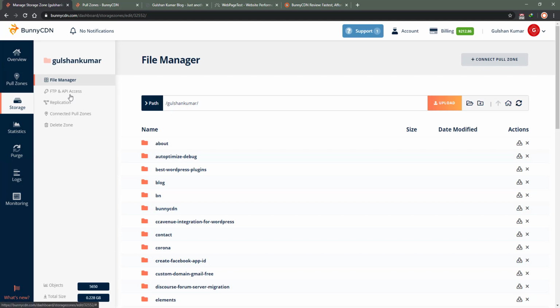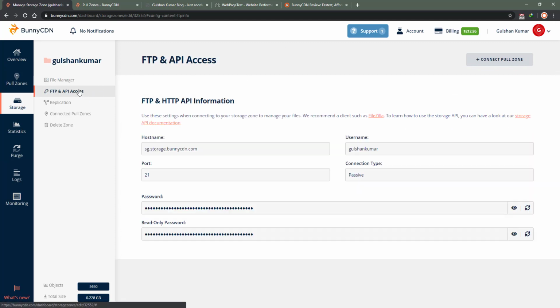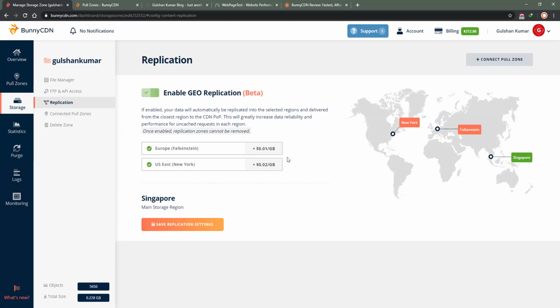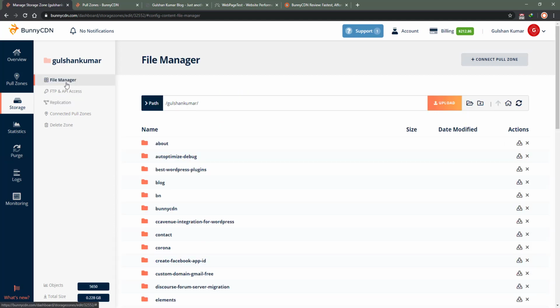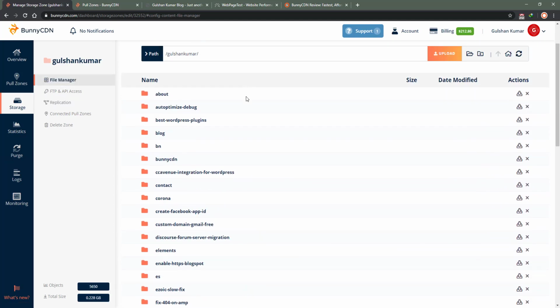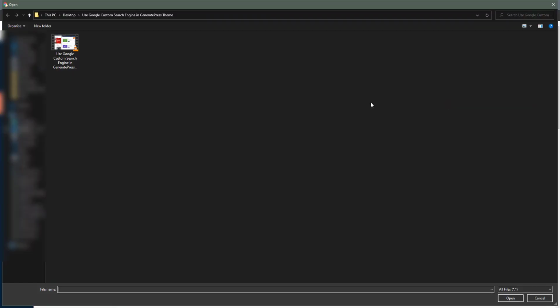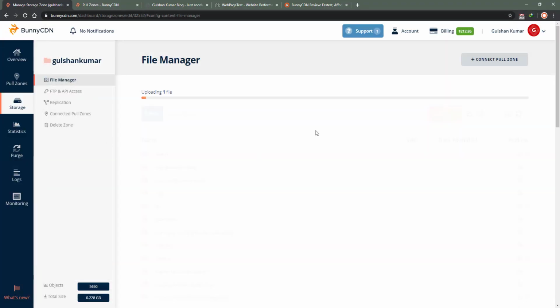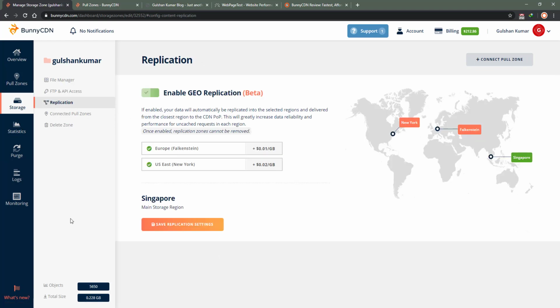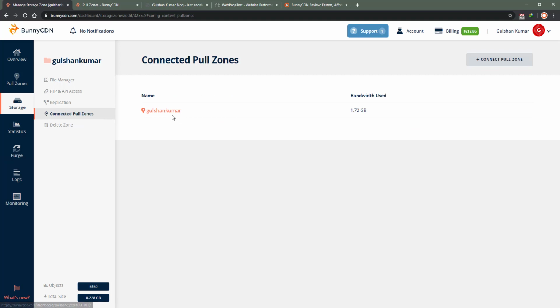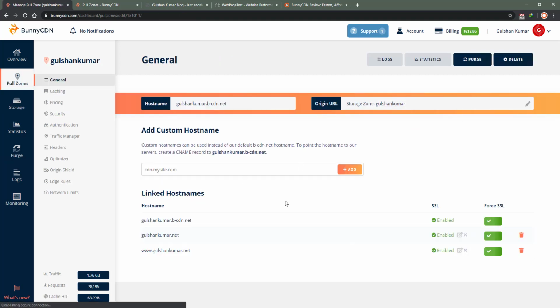So let me show you what the storage is. First of all, the storage is generally for hosting static files. Okay, it is like a file manager. I can upload anything that I want. For example, if I upload a video here, it will be uploaded, and this will do replication as well, and it is connected with the pull zone for serving the storage-based files quickly.